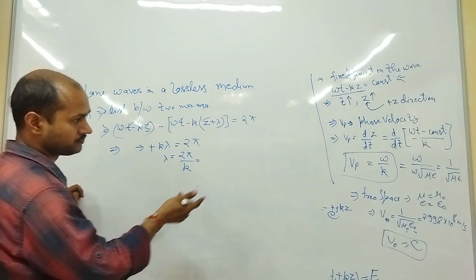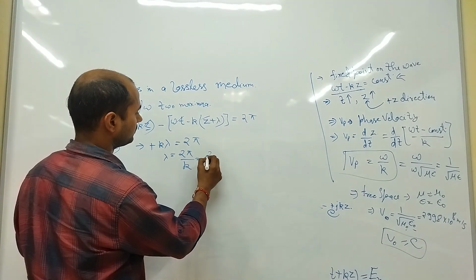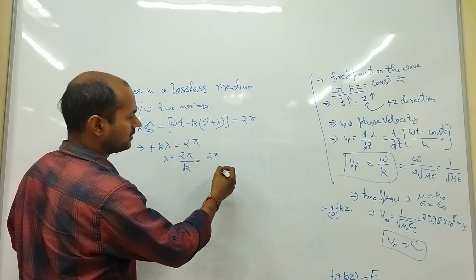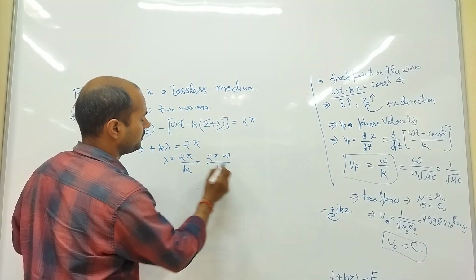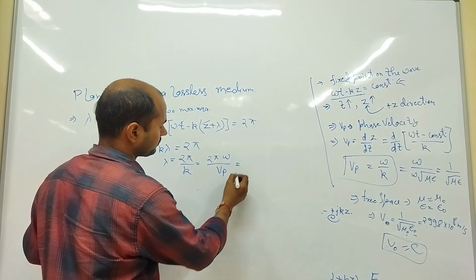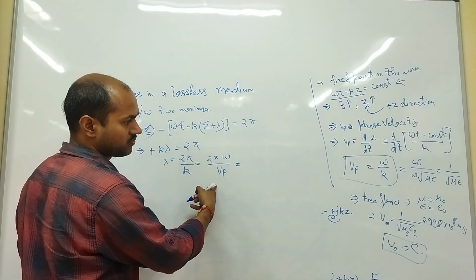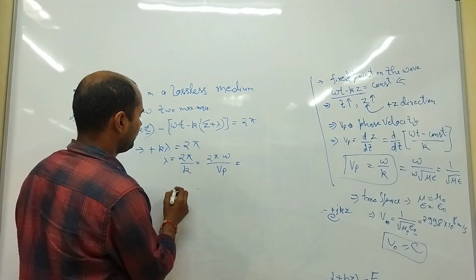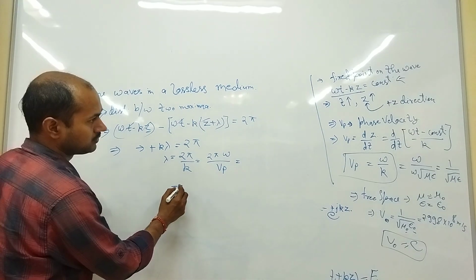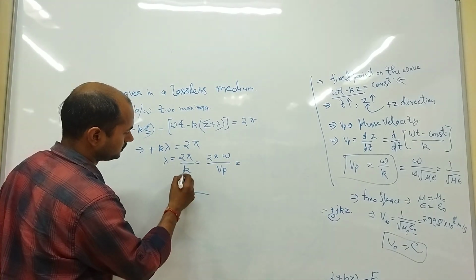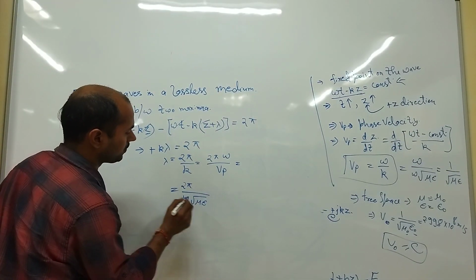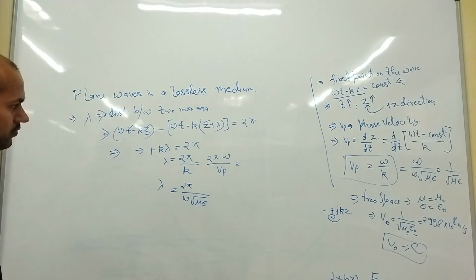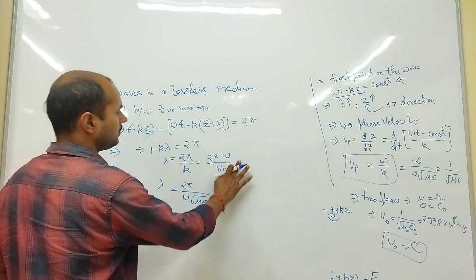What is k? k in terms of Vp is omega upon Vp. So we can also write lambda as 2 pi by omega root mu epsilon. Right? So we can define lambda in these ways.